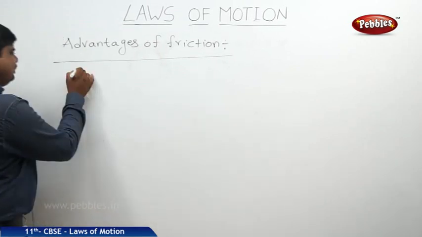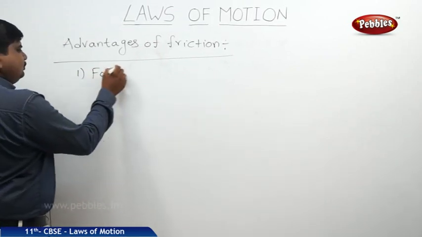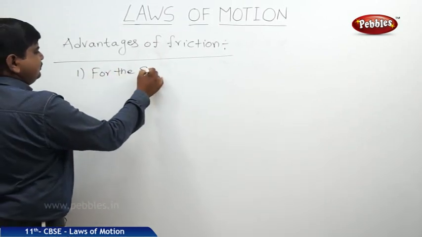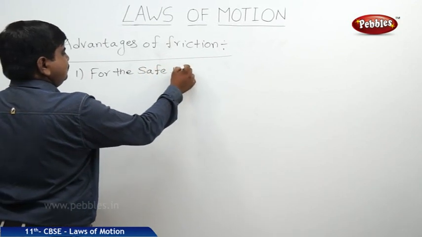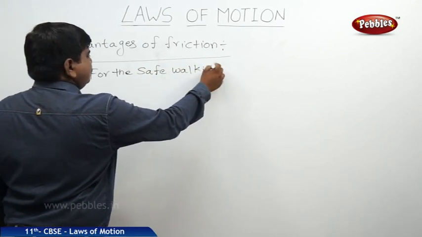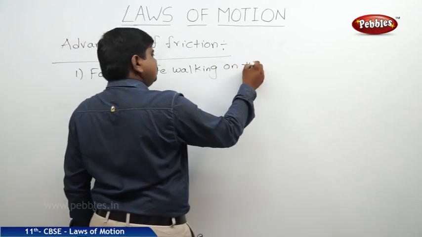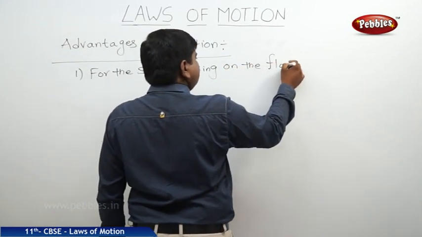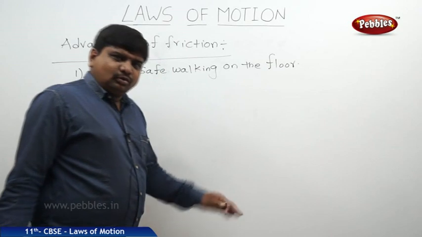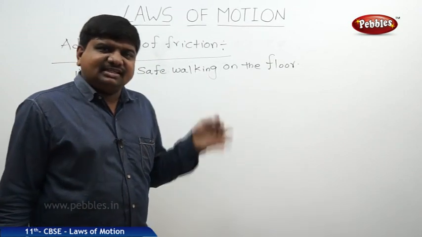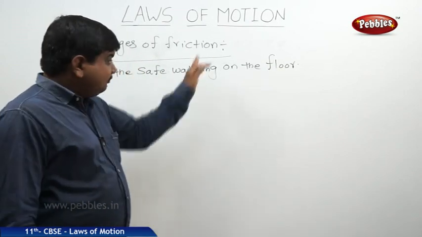For safe walking on the floor, friction is needed. To ride a vehicle, whether it is a cycle or motor vehicle, friction is needed.